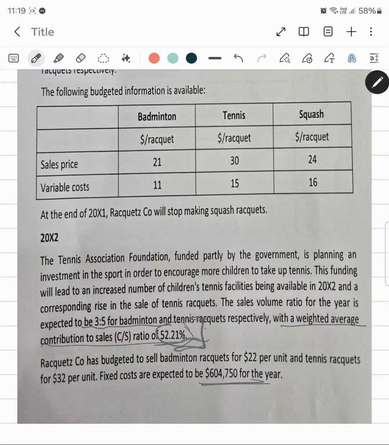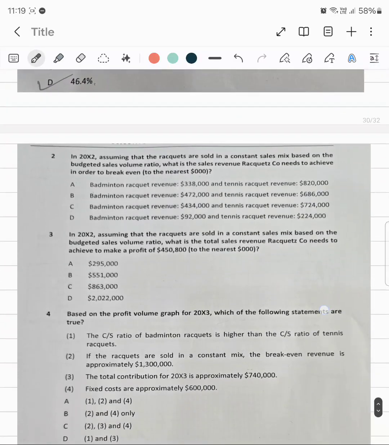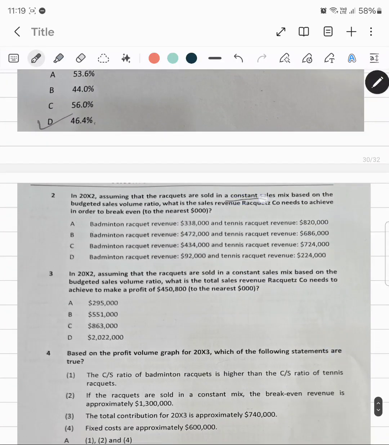But before that, we need to go back to the question. The question clearly mentioned the constant sales mix. This is a very important thing over here, because it means that we will not have to divide the revenue based on the ratio given. We will have to divide the revenue based on the constant sales mix. Now for that, we'll have to calculate the constant sales mix.